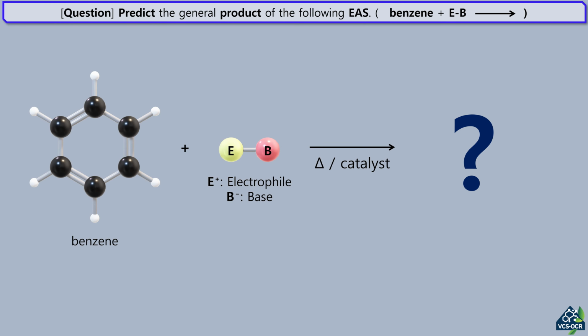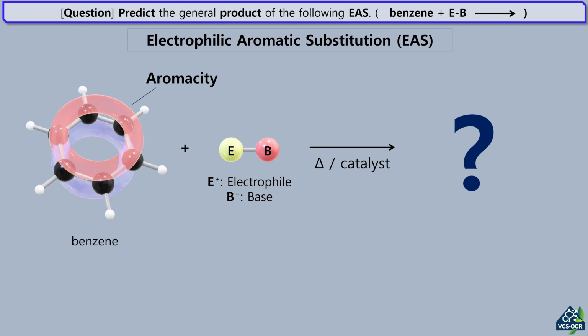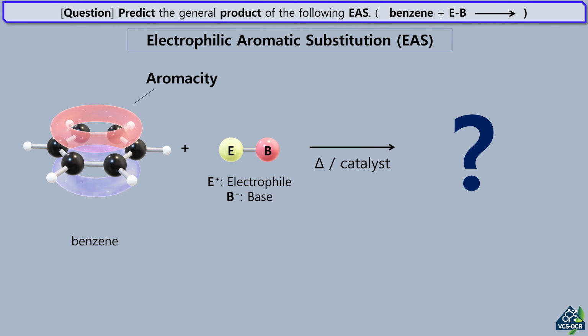Welcome back to our series on organic reaction mechanisms. In this video, we are diving into a fundamental transformation in organic chemistry, electrophilic aromatic substitution, commonly known as EAS. While benzene is exceptionally stable due to its aromaticity, it can be coaxed into reacting with high-energy species called electrophiles. In this video, we will break down the universal mechanism that governs how these reactions unfold.